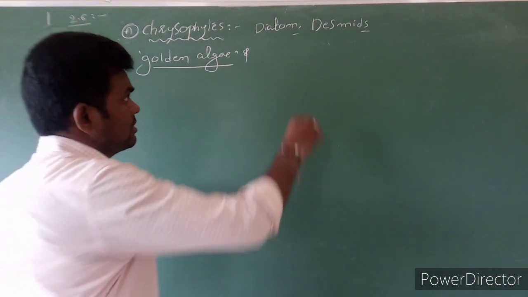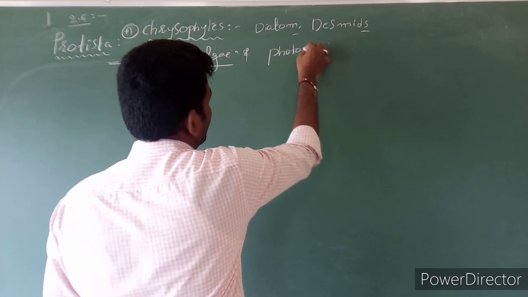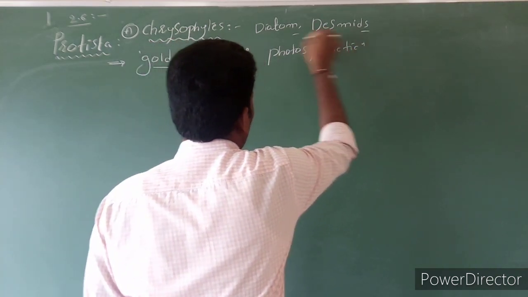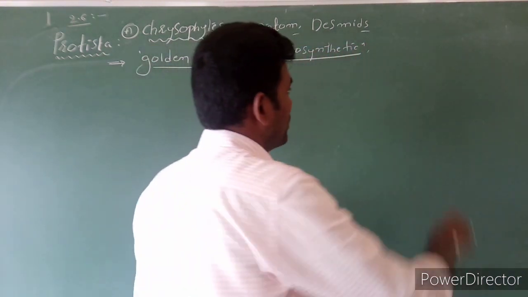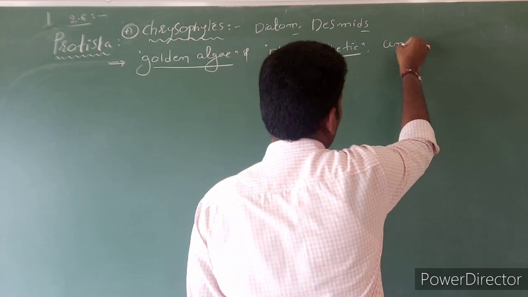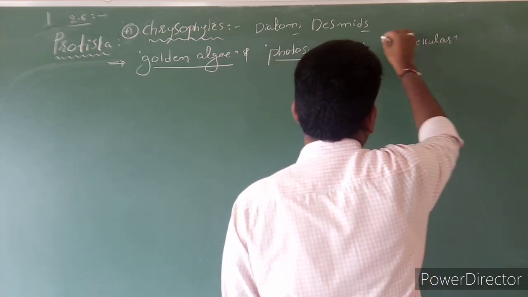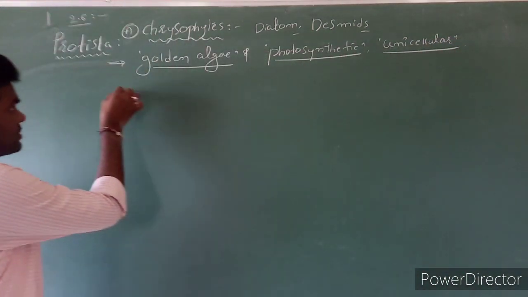These are photosynthetic, unicellular and non-motile organisms.